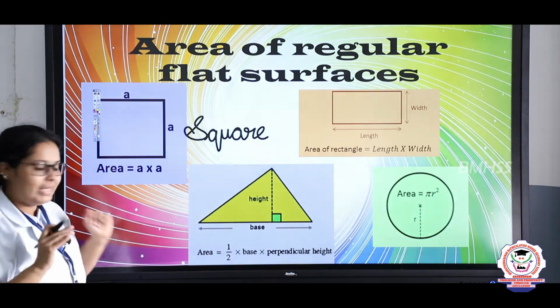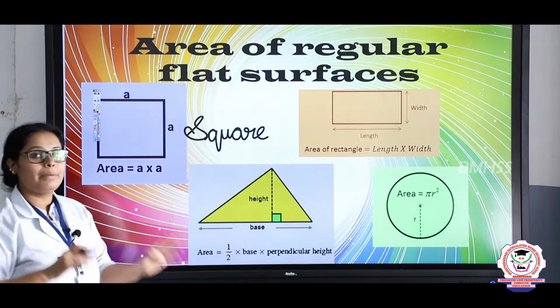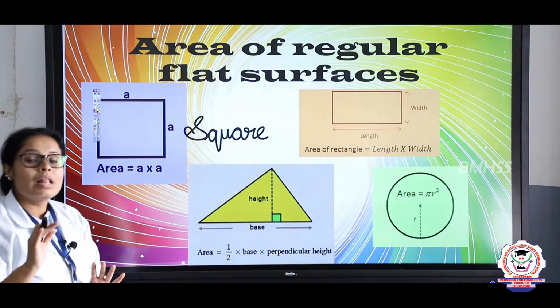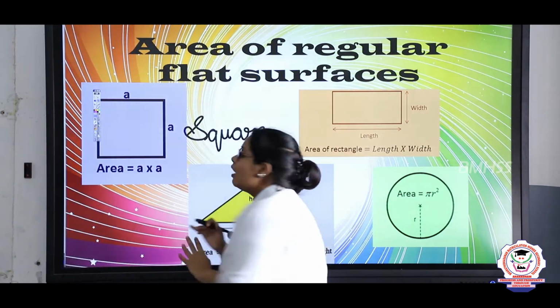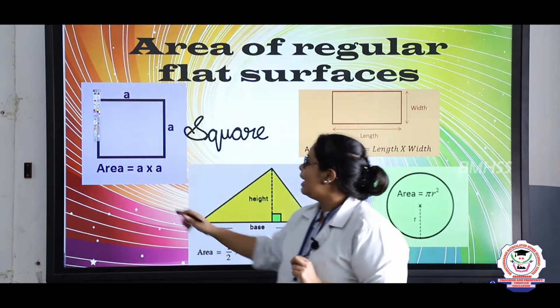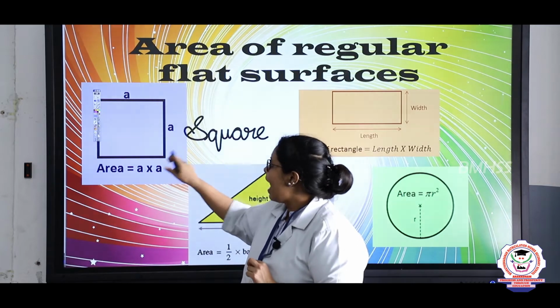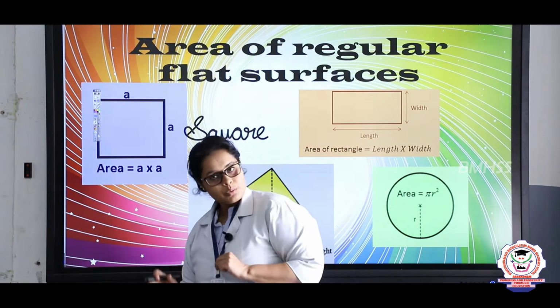In a square, all the sides will be equal. So here we have written A and A. So the general formula of area will be: area is equal to A multiplied by A, and we will get the area of a square.